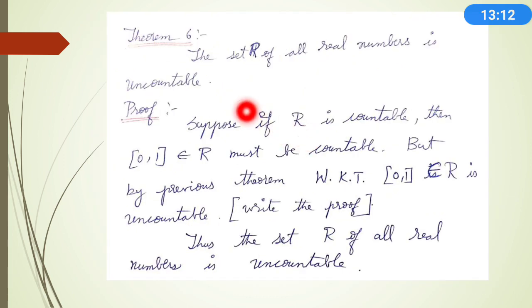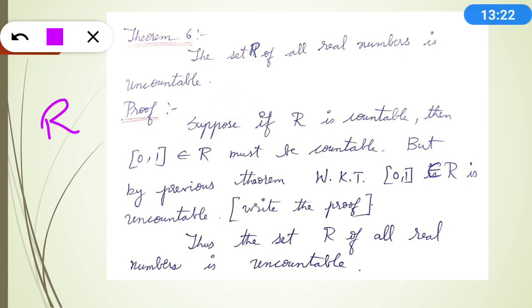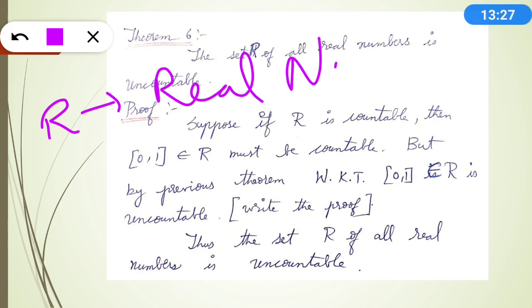The set R of all real numbers is uncountable. So that is my next theorem. What is R? The set of all real numbers. Isn't it, girls? We know it is the set of all real numbers.